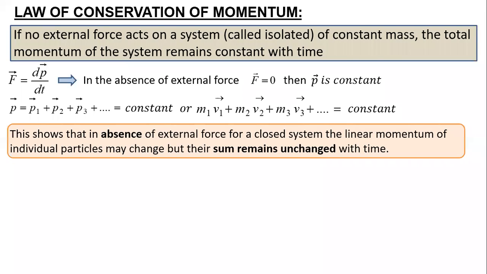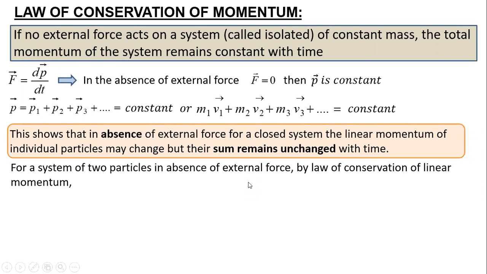That shows that in the absence of external force for any closed system, the linear momentum of the individual particles may change due to collisions, but when you vectorially add them all together, the final value will be unchanged. The sum remains unchanged with time. Consider a system of two particles, a simple example.